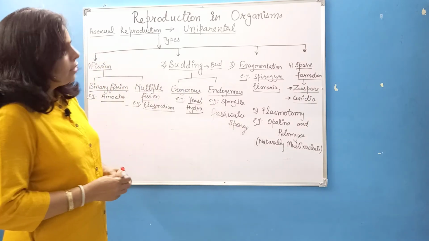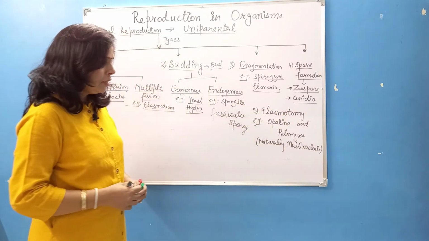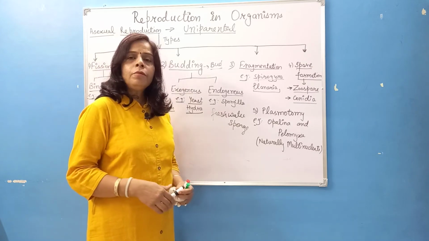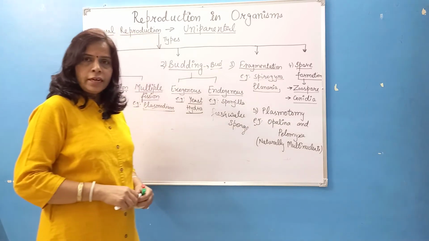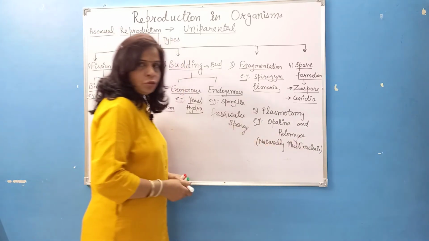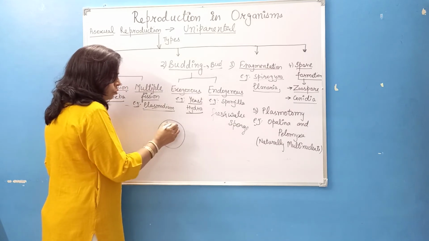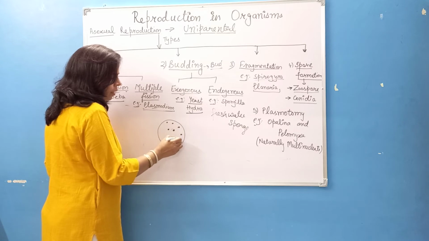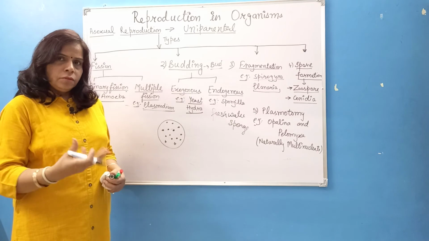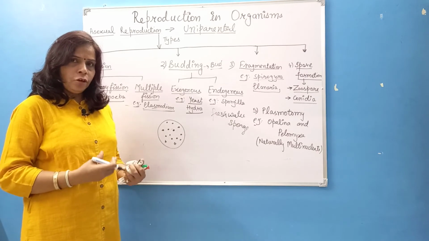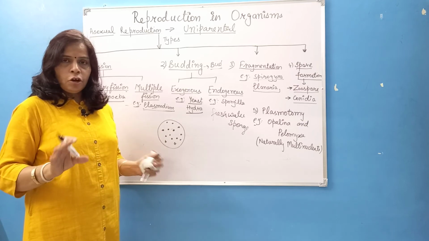another type of asexual reproduction, that is plasmotomy. Plasmotomy is seen in multicellular protozoans. There are two examples we can take, Opalina and Pelomyxa. These organisms are naturally multinucleate. What happens? Suppose this is an organism, naturally multinucleate, with various nuclei. In normal conditions, karyokinesis, the division of the nucleus, is followed by cytokinesis. This is the normal condition.